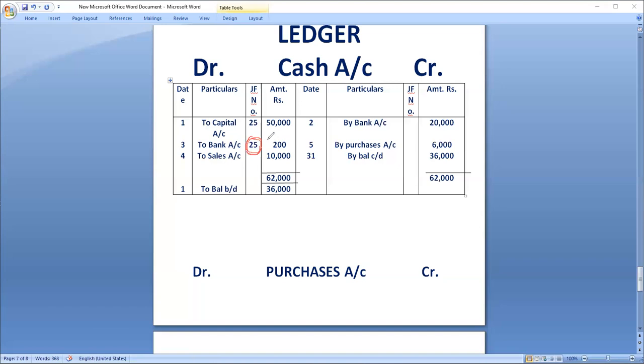Whatever 2 or 3 problems I have given you earlier, for all those we have done up to a certain level in ledger accounts. You finish them, means balance carried down, balance brought down. You share it with me, I will verify. That is your homework.